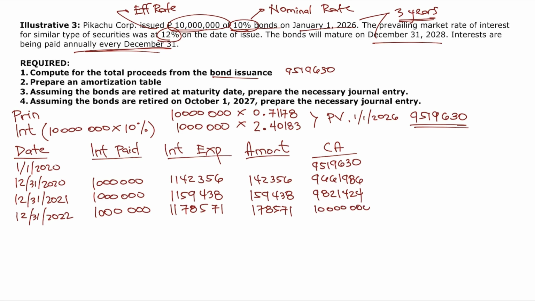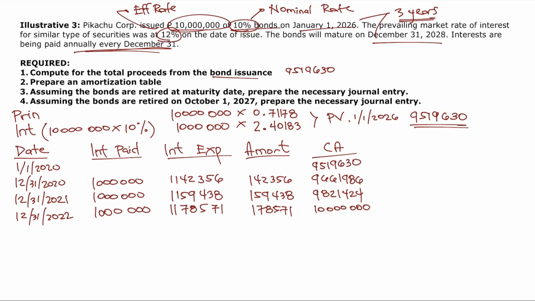Sir, kulang po ng 5 piso. Kasi 9,821,424 plus 178,571 is just equal to 9,999,995. Once again, that 5 pesos is just due to the rounding off of present value factors. Nagkakaintindihan ba tayo doon? Okay?